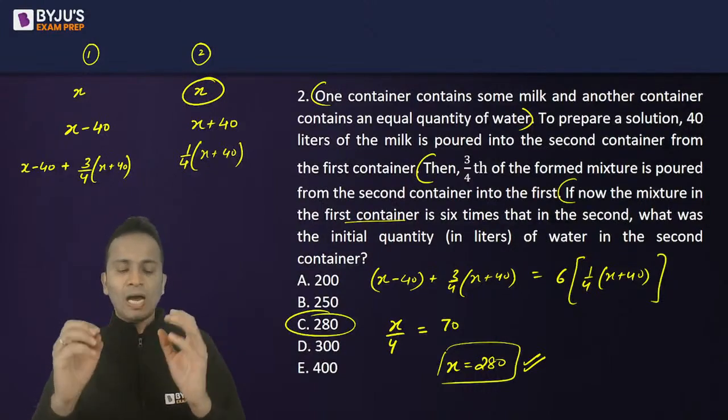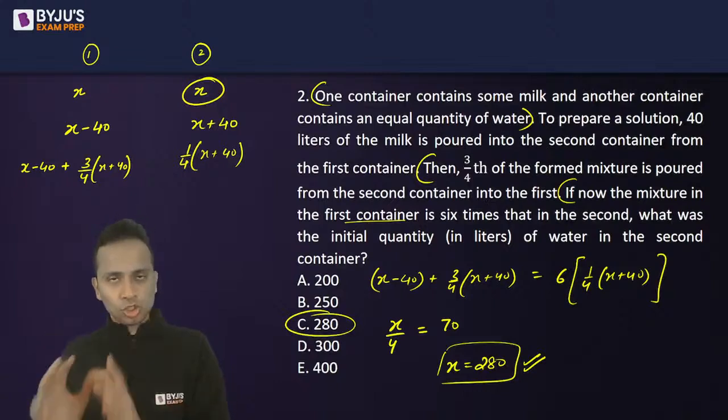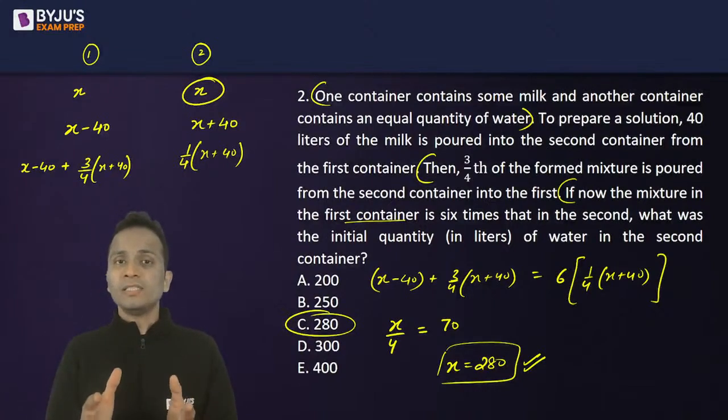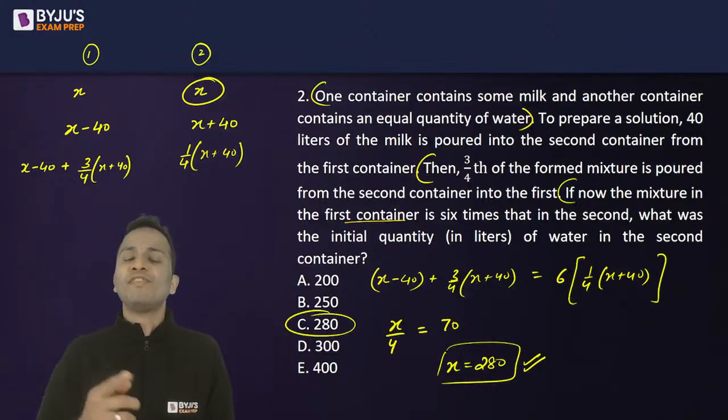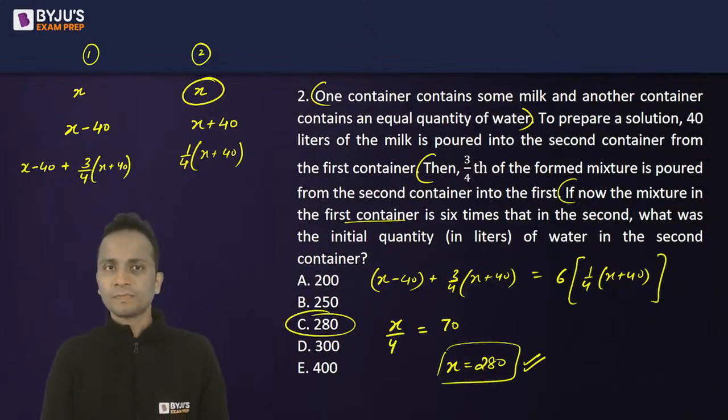ठीक है, सो आंसर निकाल लिया, 280 आया. Stop, take another 20 seconds and read the last line of the question and find out what they have asked, and then mark the answer. Okay, so this will reduce your speed but definitely will increase your accuracy.